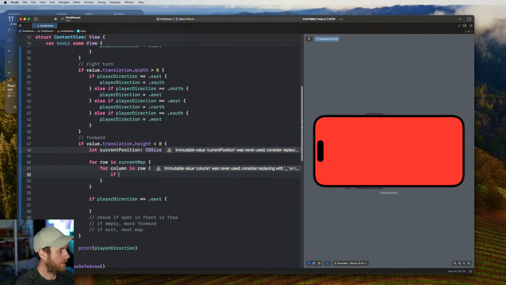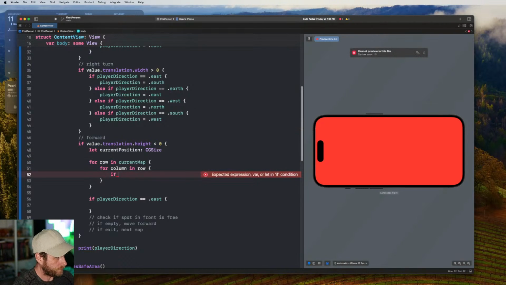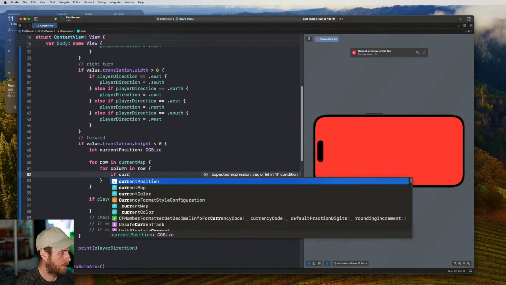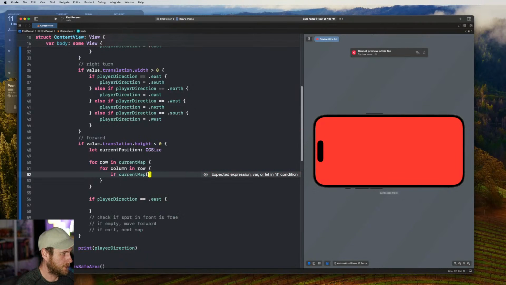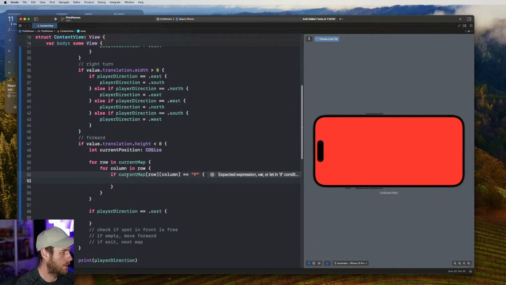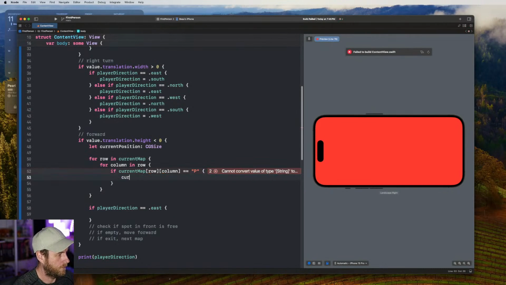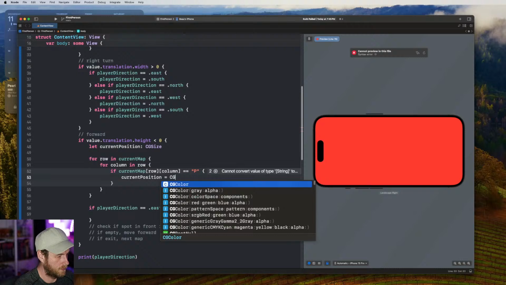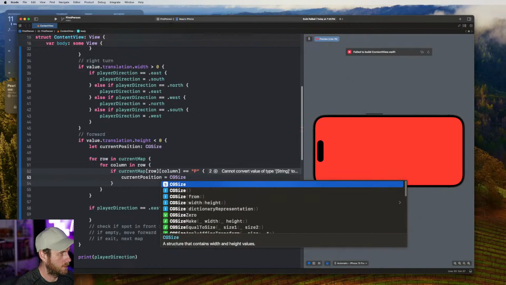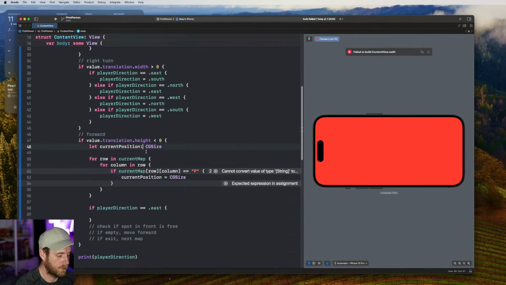Okay, if current map, and then what we do is we go row, column equals p, then the current position will be the row and column, right? So should we just make this a tuple? Can we do that?